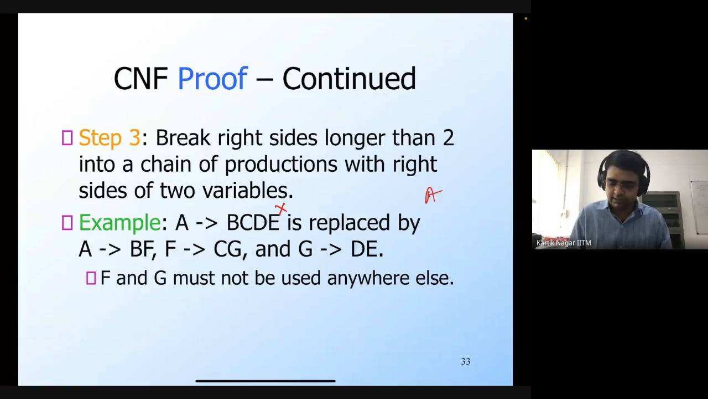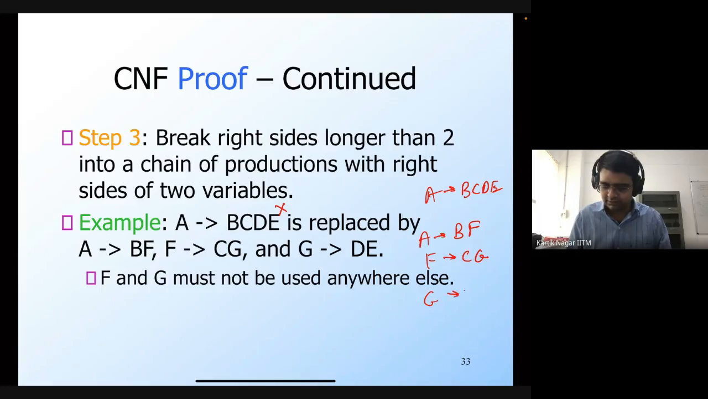So A generates BCDE will be removed, and it will be replaced by A generates BF, then F generates CG, and then G generates DE. This F and G are newly introduced non-terminals, or newly introduced variables. So F and G will never be used anywhere else. They will only be used in these three production rules.